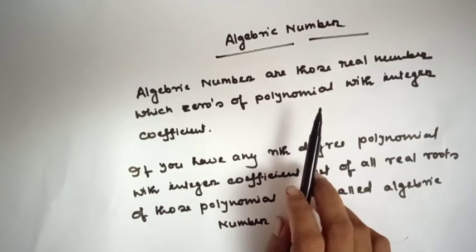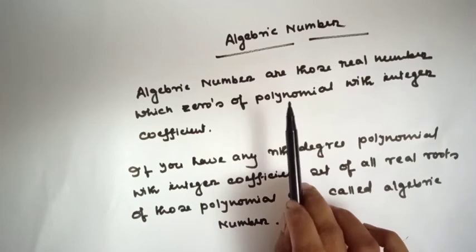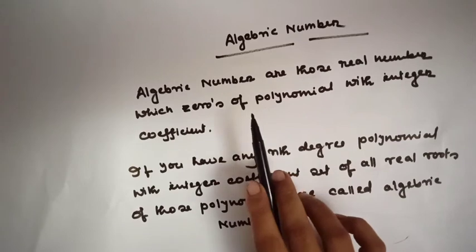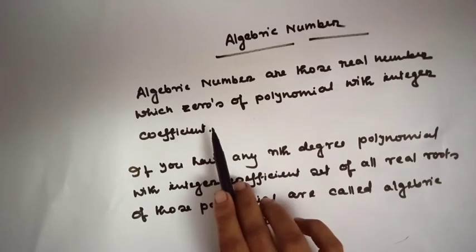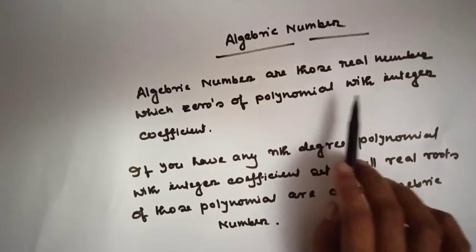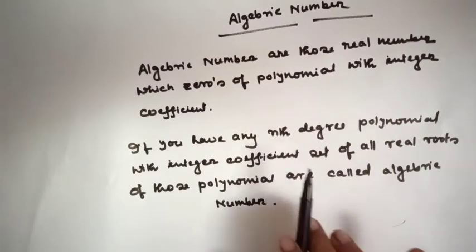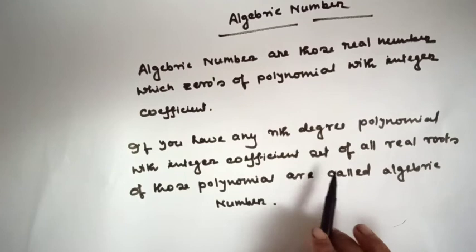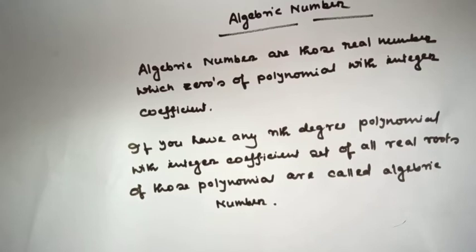I am going to say a new countable set. What is an algebraic number? Algebraic numbers are those real numbers which are zeros of a polynomial with integer coefficients. If you have any degree n polynomial with integer coefficients, then the set of all real roots of this polynomial are called algebraic numbers. Okay?